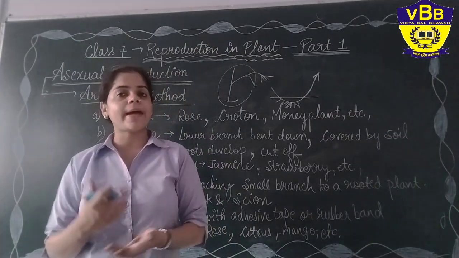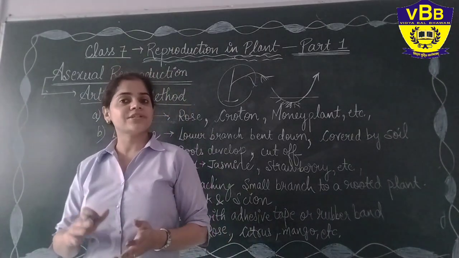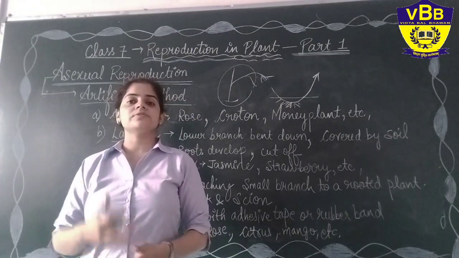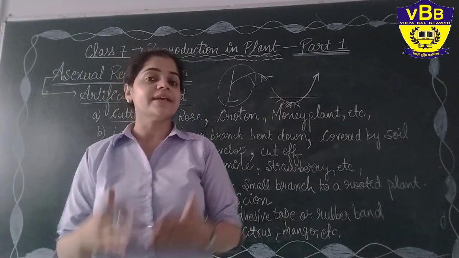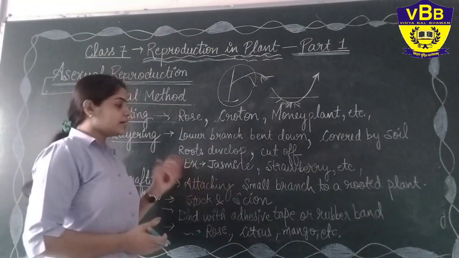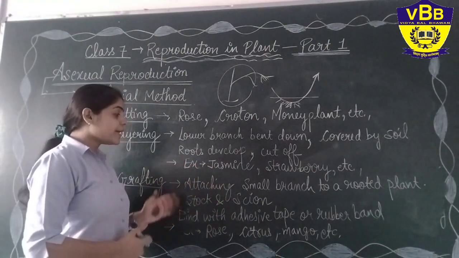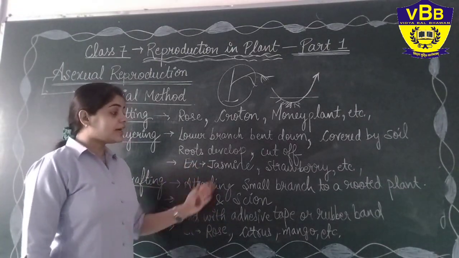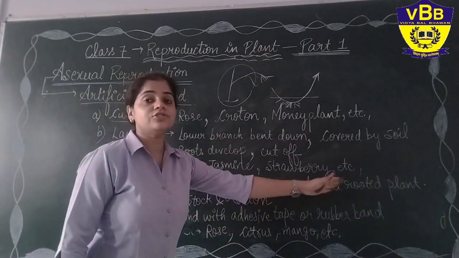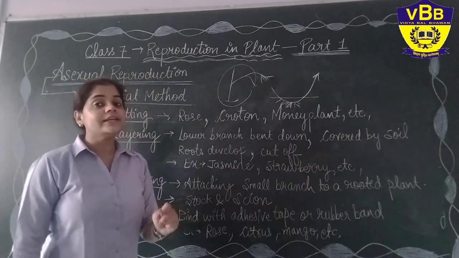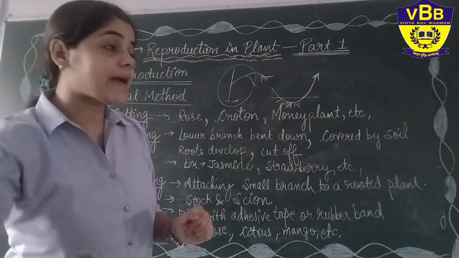So how does this happen? It doesn't happen naturally, but sometimes it happens by artificial methods. One of those methods is our grafting method. What happens in the grafting method? We attach a small branch to our rooted plant. How does it happen?